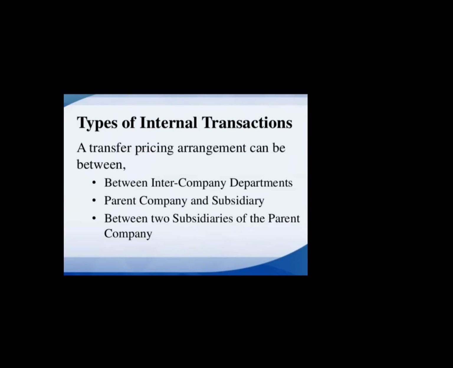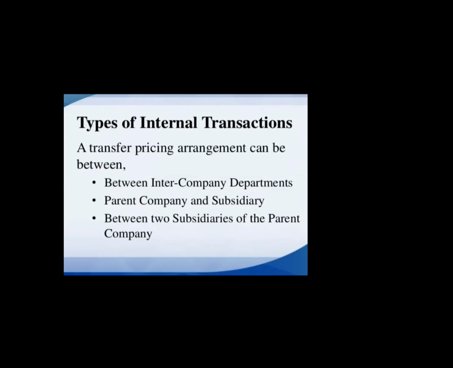Now, types of internal transactions. What are the types of internal transactions? A transfer pricing arrangement can be between intercompany departments. Within a company there may be two, three or more departments, and transfer pricing happens between those departments. Then parent company and subsidiary.